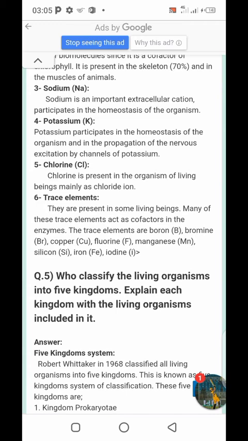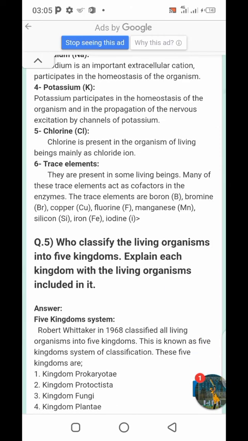Chlorine is present in the organism of living beings mainly as chloride ion. Trace elements are present in some living beings. Many of these trace elements act as cofactors of enzymes. The trace elements are boron, bromine, copper, fluorine, manganese, silicon, iron, and iodine, etc.